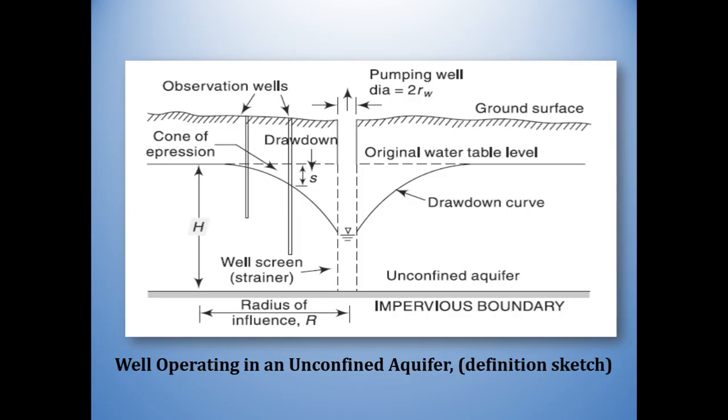So this is the schematic diagram representing an unconfined aquifer from which the water is being pumped at a constant rate, which results in this cone of depression, this drawdown curve, and this radius of influence. So this will help us to understand the equation that we have to derive.